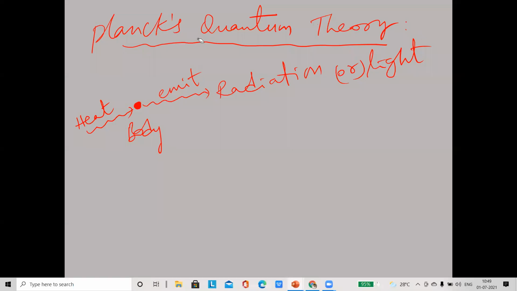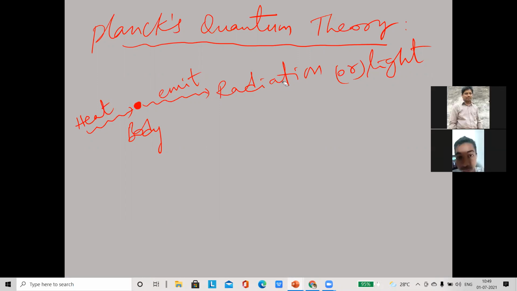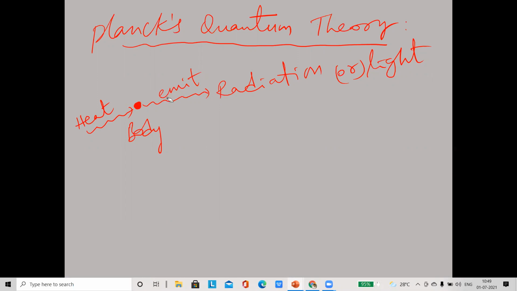Today, what we are discussing is Planck's quantum theory. According to Planck's quantum theory, when a body is heated, this body absorbs some amount of heat energy, and this heat energy is converted into radiation, that is light energy. Some radiation, some light, is emitted from this heated body, and this radiation is emitted discontinuously.